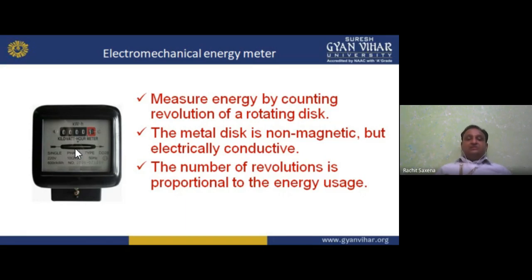The metal disc is non-magnetic but electrically conductive. It measures energy by counting revolutions of the rotating disc. The number of revolutions is proportional to the energy used. So 10 rotations means you have consumed 10 units, and 15 rotations means you have consumed 15 units.